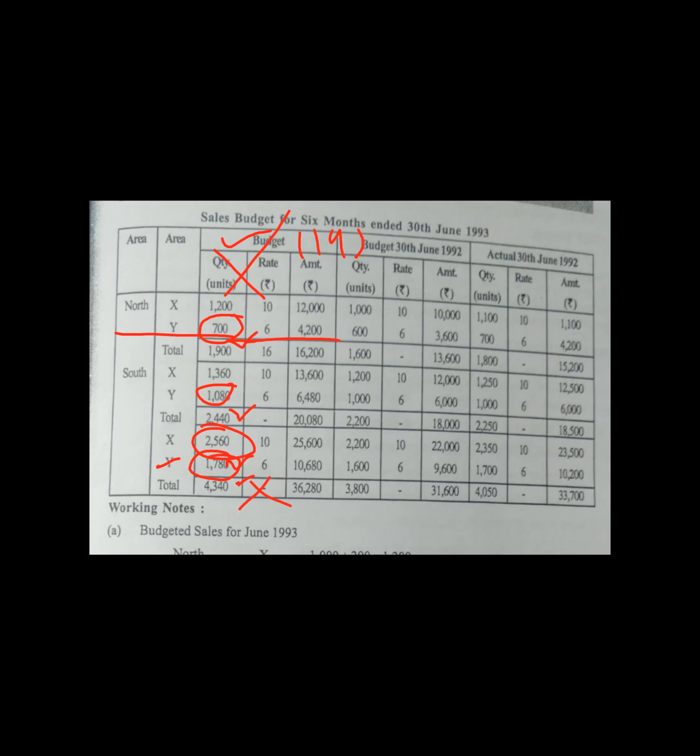Do you consider the rate if both rates are different in simple average? Here also, take the total 25,600 and 10,650. That will be 36,250. So till here, hope you have understood. This is for 1993. Then similarly, we need to do for 1992 budgeted and actuals. That's it. Let us see.